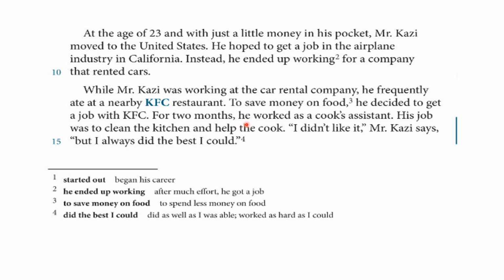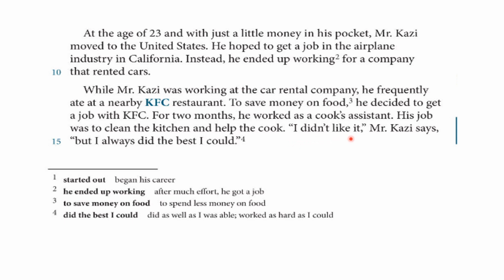For 2 months, he worked as a cook's assistant. Mr. Kazi worked as a cook's assistant. The word assistant is a noun. We can change it into the verb to assist. It means to help. So a cook's assistant, we can say, is the person who helps the cook. The cook is a person who cooks, who is majored in cooking. His job was to clean the kitchen and help the cook.